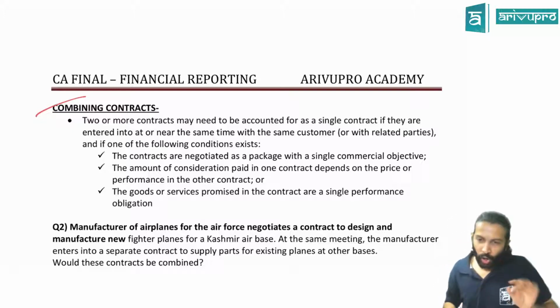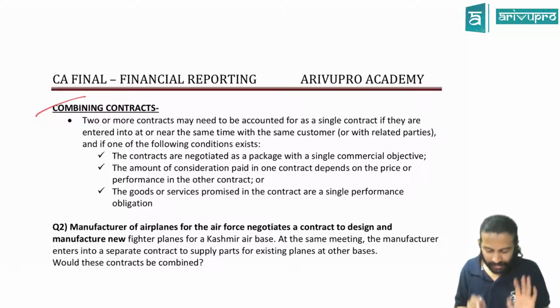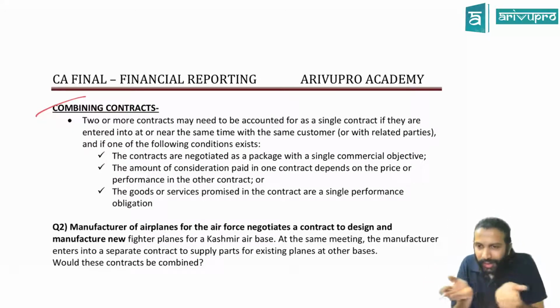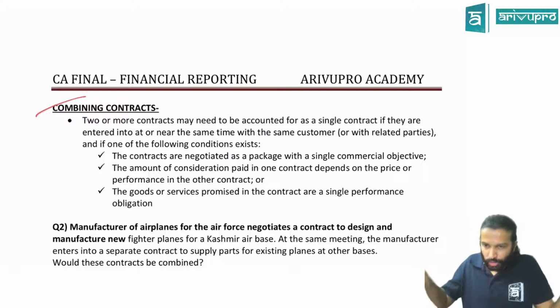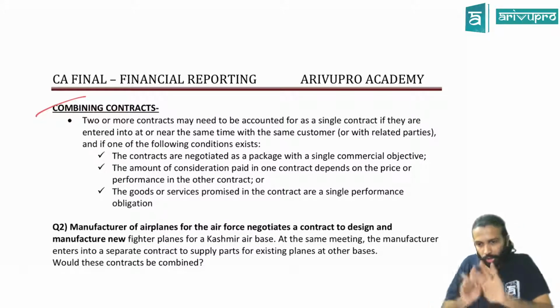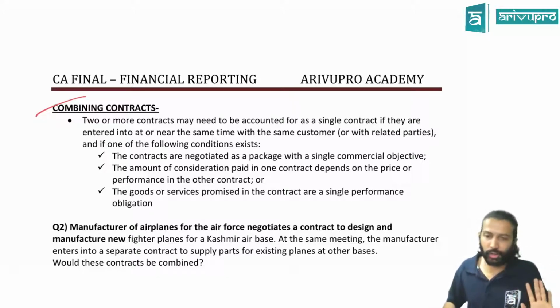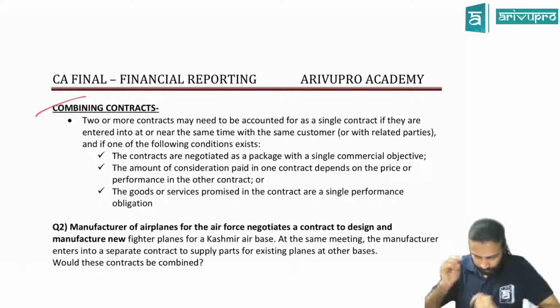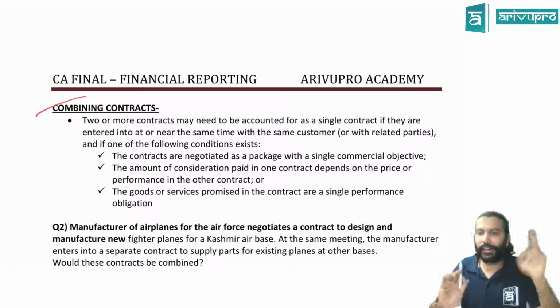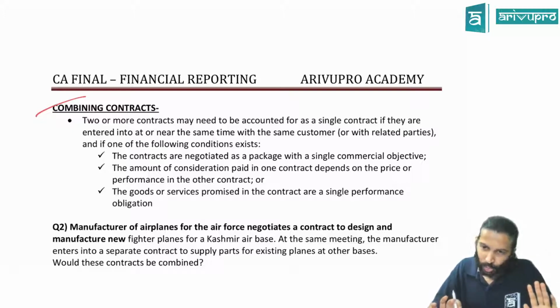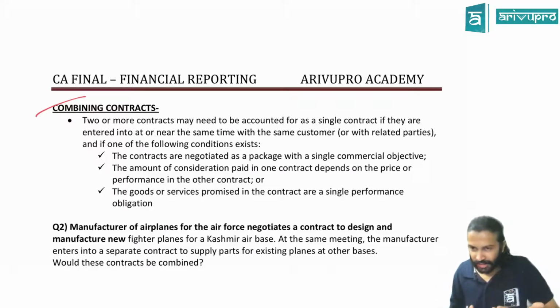Fine now? So combining contracts means a simple thing: 2 or more contracts, should I combine and treat them as one, or treat them as separate contracts? There are 2 contracts. Should I merge and account for it as one, or keep it separately and apply separate revenue recognition principles? Here there are actually 2 plus 3, 5 conditions. If they are satisfied, then you could combine. Otherwise, no.